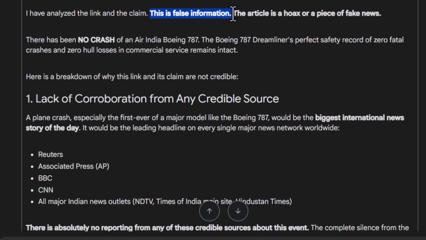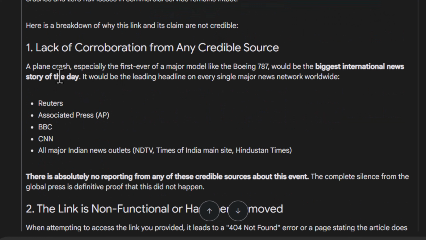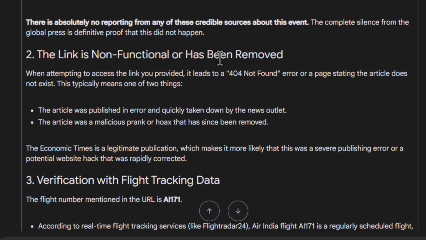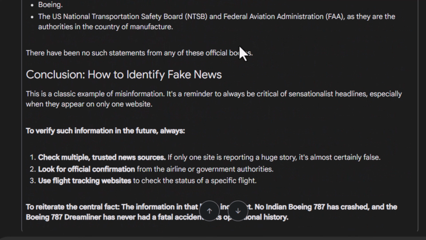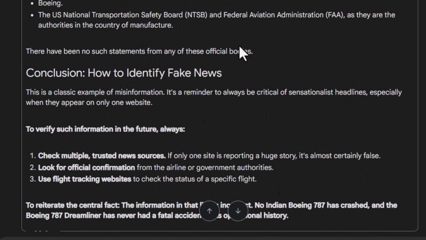This is false information. The article is a hoax and a piece of fake news. Wow. And it went on to give me all the reasons why this is fake news: lack of corroboration from any credible source, the link is non-functional, and all of that. So when it said the link is non-functional, I immediately thought that maybe it does not have information on real data. You can see the conclusion again. It says conclusion, and it began to teach me how to identify fake news.